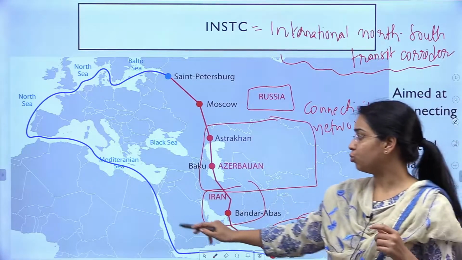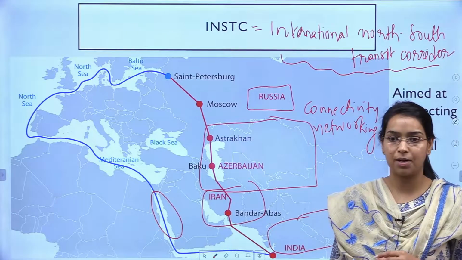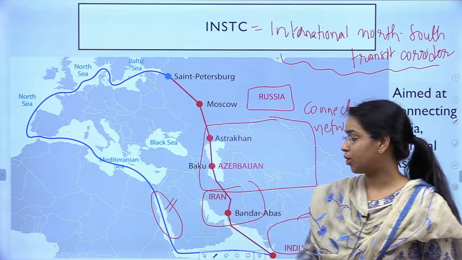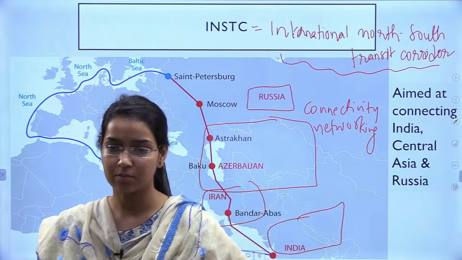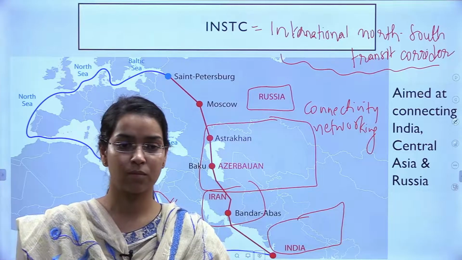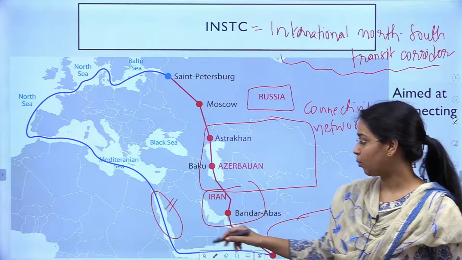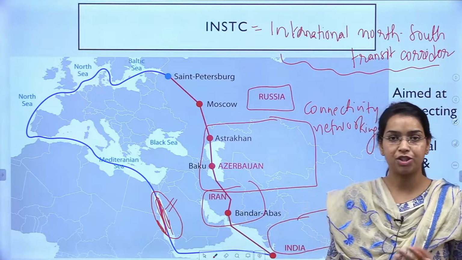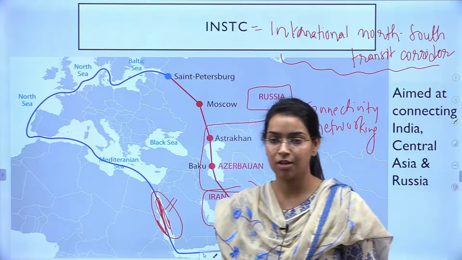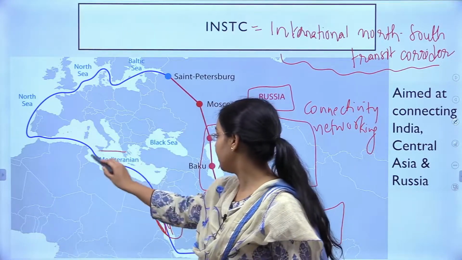Is route ke through, that is through the, what is this area? If you can tell me, type in the comment box if you know which water body this area is. Which important water body does this area represent? The traditional transit routes, it's not the Mediterranean Sea. The Mediterranean Sea is already written here.